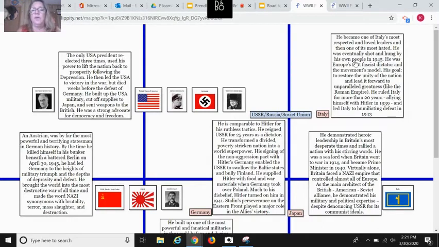Italy. He became one of Italy's most respected and loved leaders, and then one of its most hated. He was eventually shot and hung by his own people in 1945. He was Europe's first fascist dictator and the movement's motto. His goal was to restore the unity of the nation and lead it forward to unparalleled greatness, like the Roman Empire.